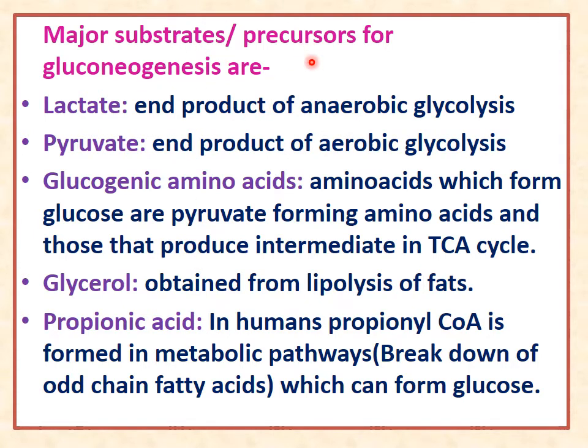So in gluconeogenesis there are 5 major precursors or substrates. They are lactate, pyruvate, glucogenic amino acids, glycerol and propionate.